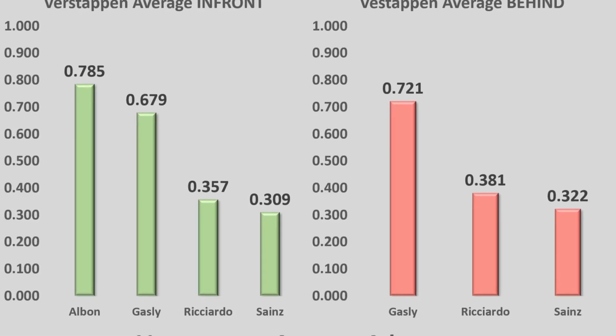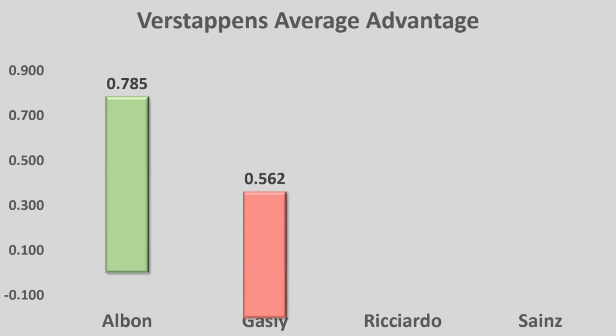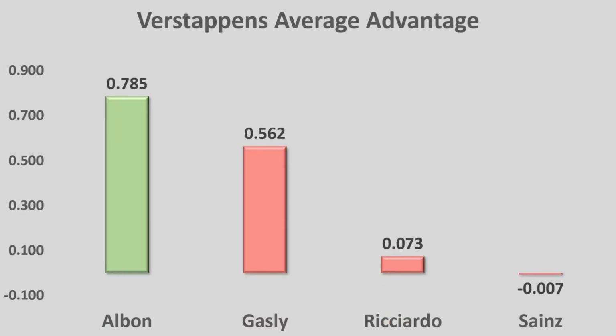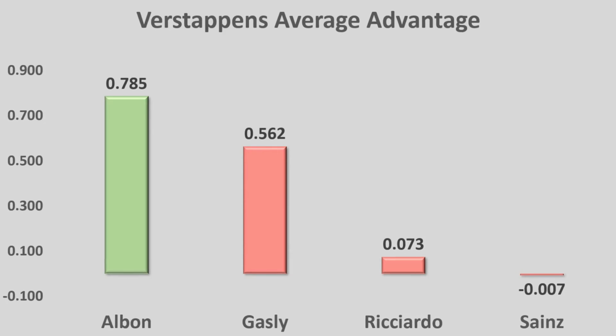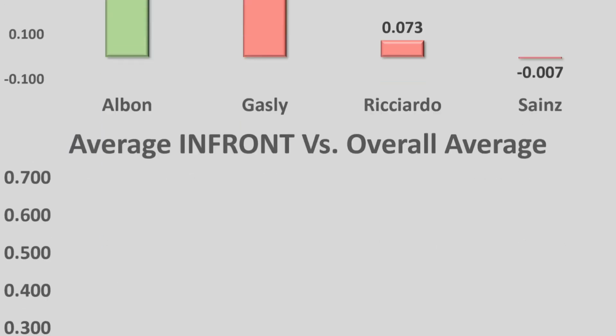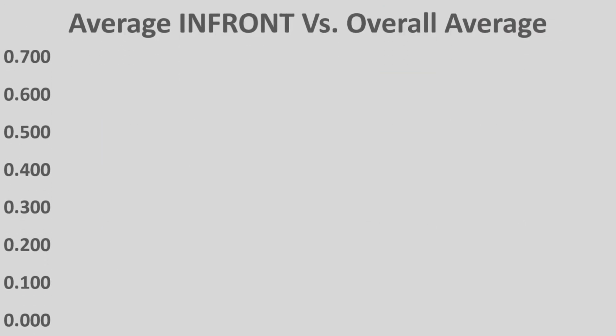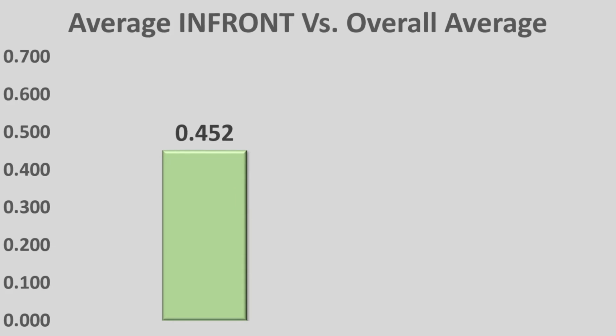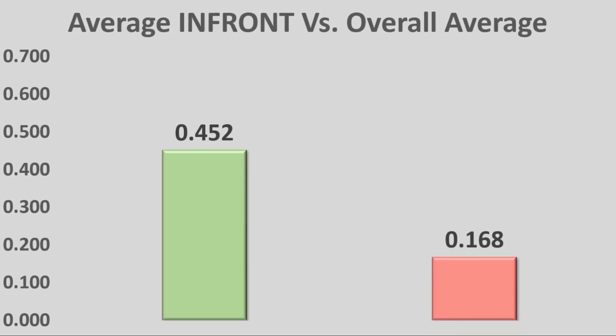And then like with the previous 4 drivers, mushing all of those together, we end up with still a 7 tenths advantage over Albon, but now a 5 tenths advantage for Gasly, a 7 hundredths advantage for Ricciardo, and it was actually Carlos Sainz who had the better qualifying performance than Max Verstappen in their season as teammates, just by 7 thousandths of a second. So what does this do for Max Verstappen's average in front versus his overall average? His average in front was 4.5 tenths, and it has now come down to 1.6 tenths of a second.